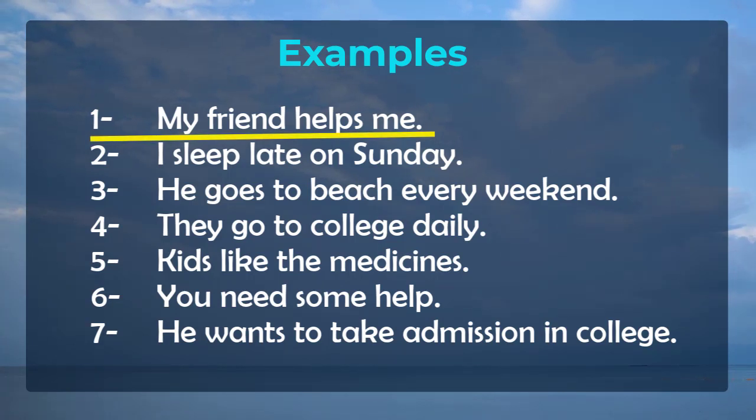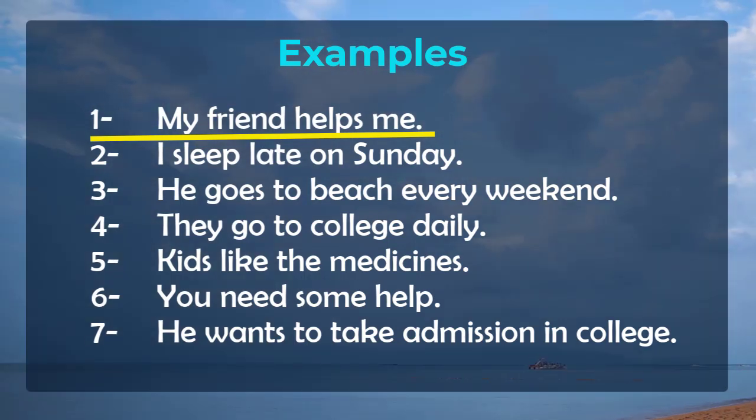The first example we are taking here is my friend helps me. If you look at this example, here my friend is a singular noun, so we are using s with the verb here. We don't use any helping verb in this sentence because we are doing simple present tense.